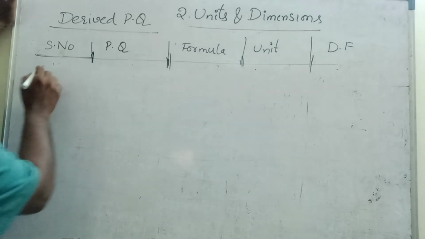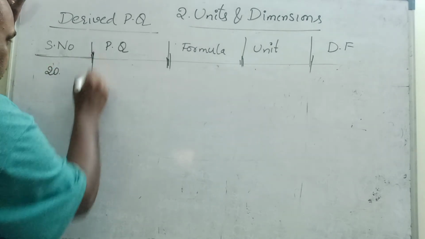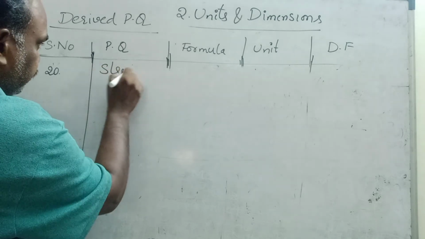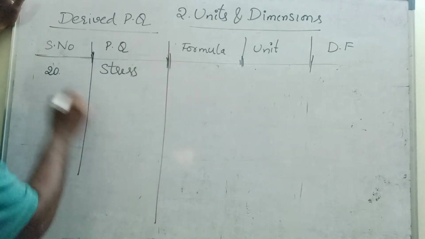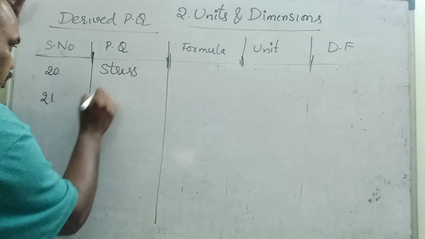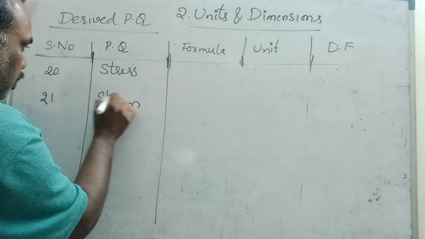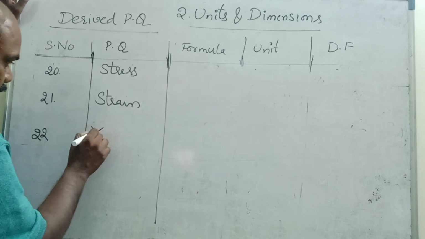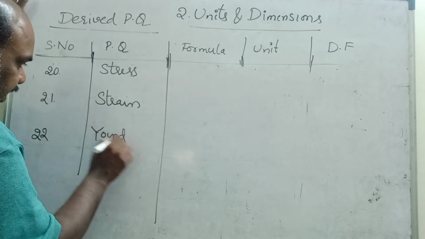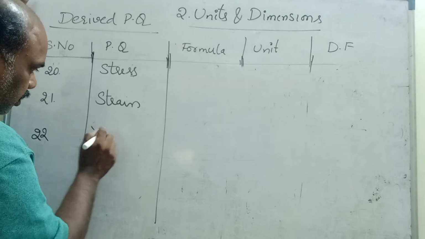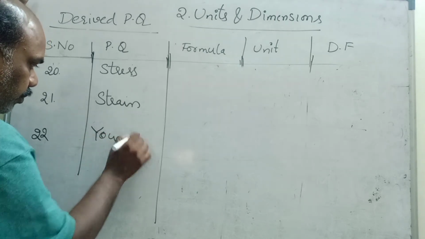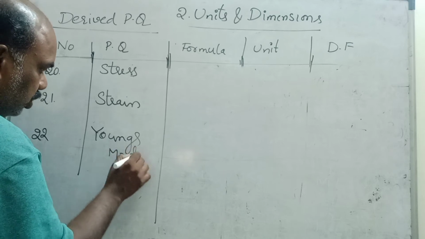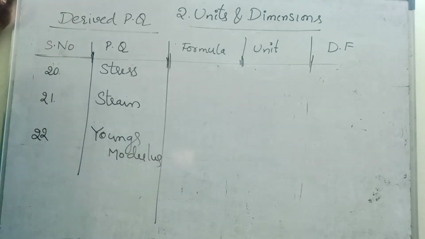Next one, very important, children, most repeated: stress. Then after, we will see strain. Then after, we will see Young's modulus. Thomas Young is a scientist. Young's modulus. Try to understand these three, children.